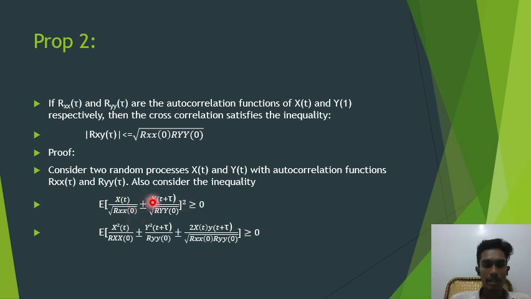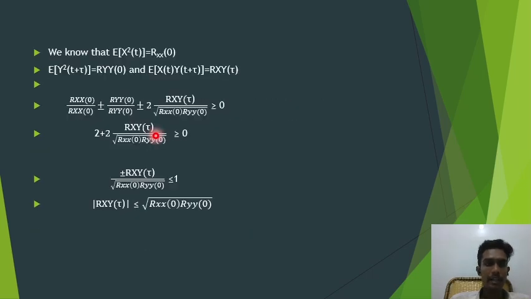And squaring inside, we will get x square of t, and the square root cancels, and we will get Rxx of 0 plus or minus y square of t plus tau by Ryy of 0, plus 2ab, that is 2 into x of t into y of t plus tau by root of Rxx of 0 into Ryy of 0. And if we apply the expectation inside, we will get expectation of x square is equal to Rxx of 0. Hence we proved this in autocorrelation function property 1.